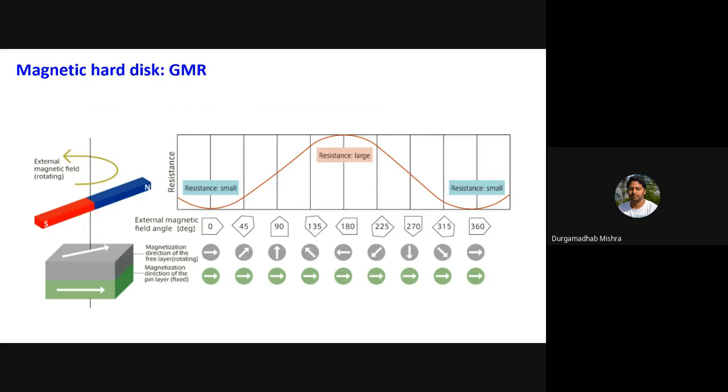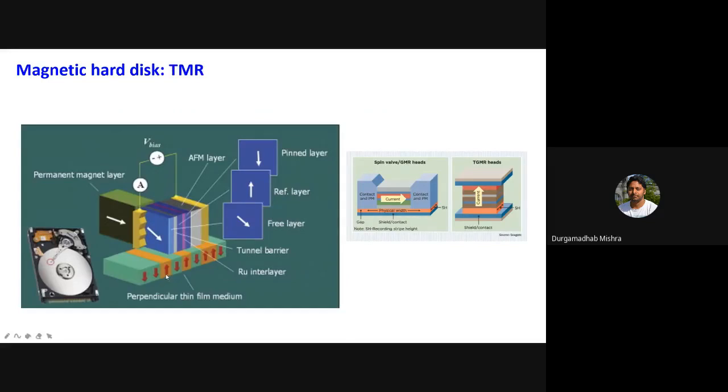And now instead of a GMR element, let's say I have taken a TMR element. Let's say I have a bit with magnetization up. Now you bring the sensor on top of it, and it will rotate by some angle.